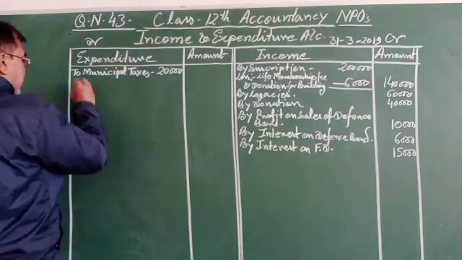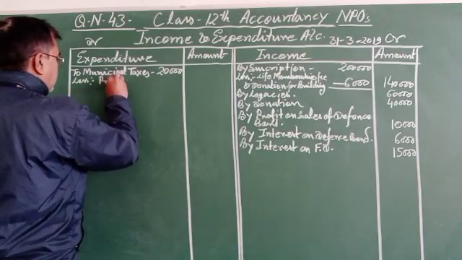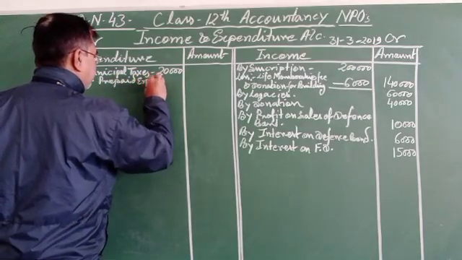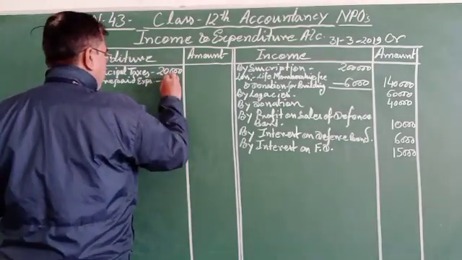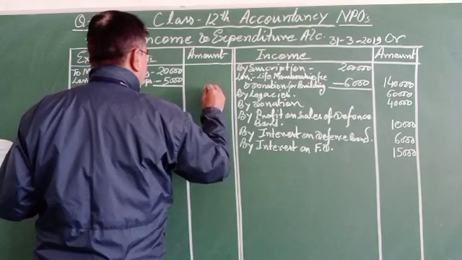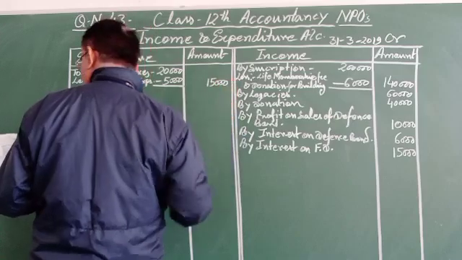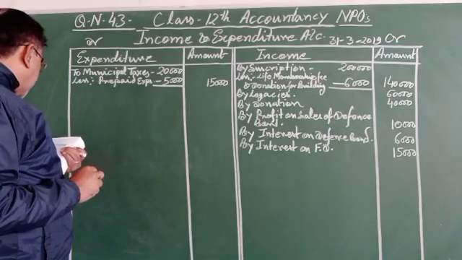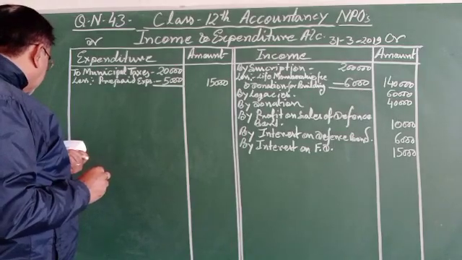So that is less prepaid expenses on municipal tax minus 5,000. That will be 15,000. Prepaid rupees 5,000 in the beginning as well as at the end of the year.